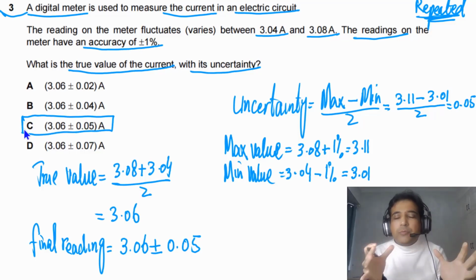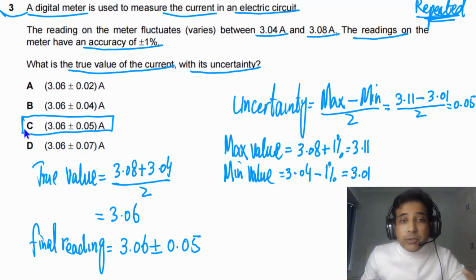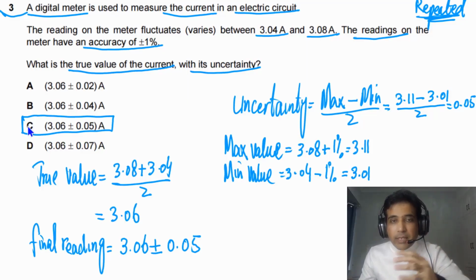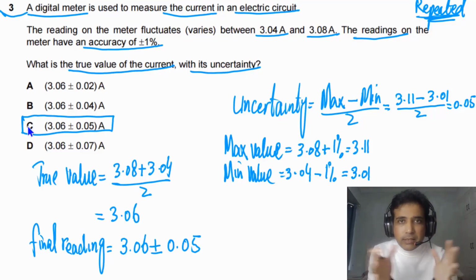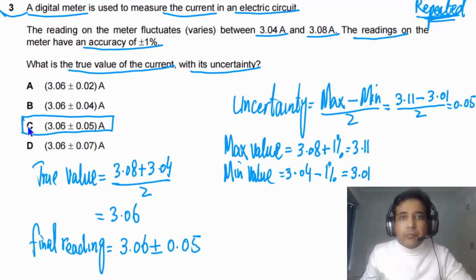This is a beautiful way to answer this question. I can use another method, long method. I can calculate separate, then I can combine, but this is a beautiful way to answer this problem.